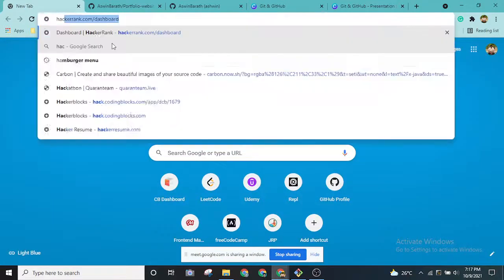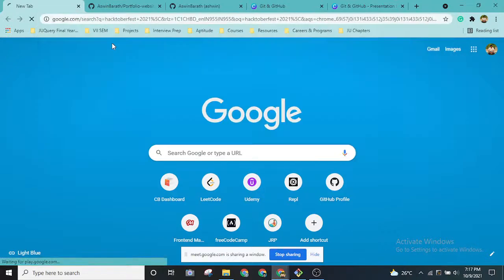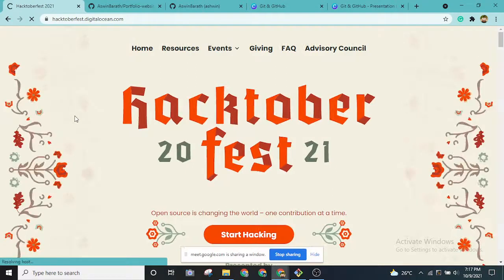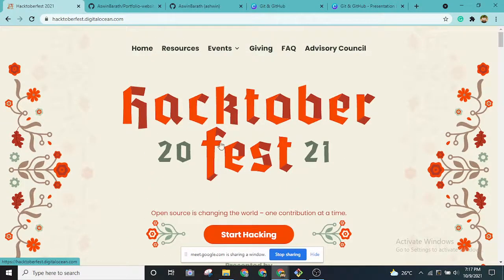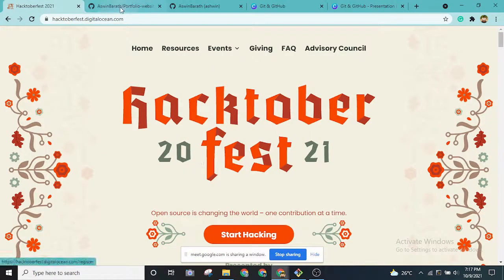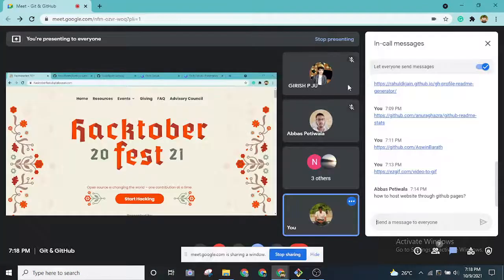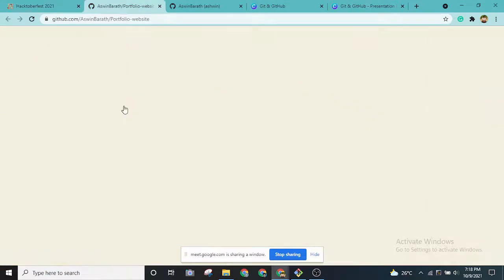With this knowledge, you can contribute to open source projects. Hacktoberfest is a community driven open source event that happens every October. We can apply as a contributor or also as a maintainer. Let's say I want to create a project and I want some contributors like you. I will put a tag called Hacktoberfest in my projects.